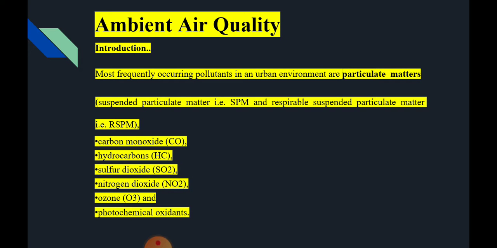Coming to ambient air quality, the most frequently occurring pollutants in an urban environment are particulate matters. It is of two types: one is suspended particulate matter, and the other one is respirable suspended particulate matter, SPM and RSPM. The commonly occurring gases under ambient air quality conditions are carbon monoxide, hydrocarbons, sulfur dioxide, nitrogen dioxide, ozone, and photochemical oxidants.